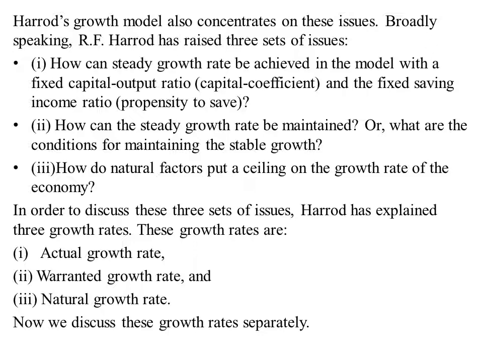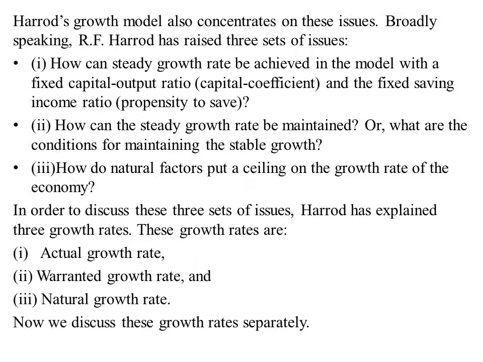How can the steady growth rate be achieved with the fixed capital output ratio and fixed saving income ratio, how can it be maintained, and how do natural factors put a ceiling on the growth rate of the economy? These are the three questions.